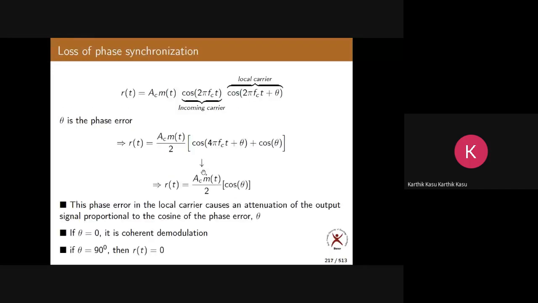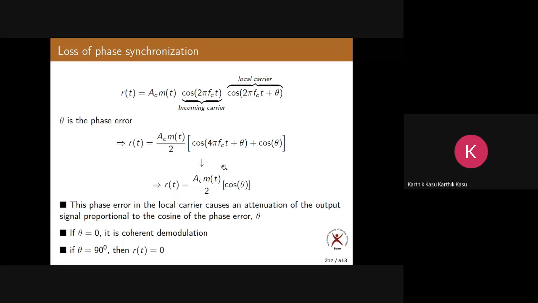Now this is the effect of loss of phase synchronization on the demodulator output. So what happens? There is attenuation of the output. Why? Because this cos theta is always less than 1. What is the maximum value of cos theta? 1 only, right? So this will always have a value less than 1. That's why r(t) will be attenuated. If theta is equal to 90 degrees, there is no output. So that is very, very dangerous.